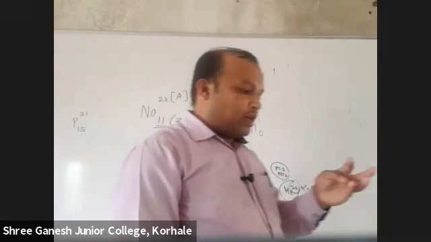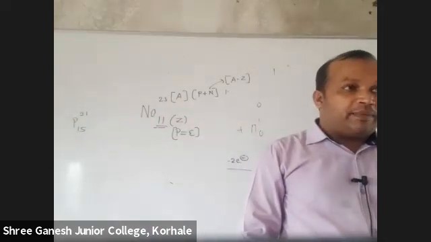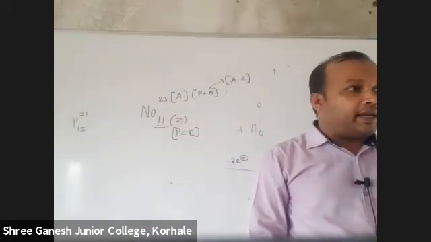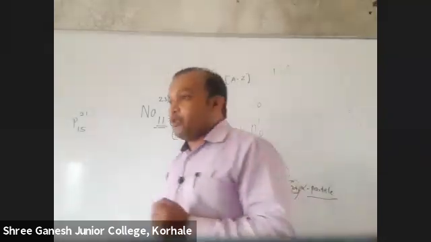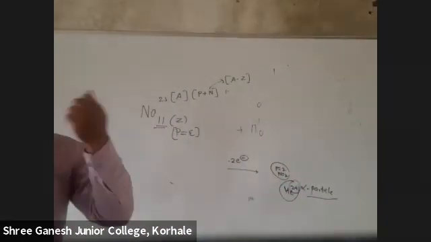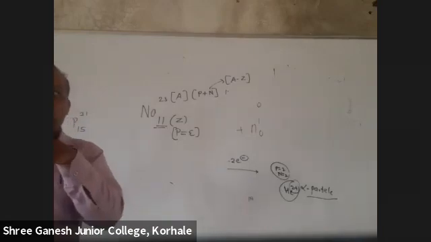Isotope. This is the confusion. When it comes to isotopes, then it comes to isobars. Then there is a confusion. Isotopes means what? Same atomic number, but different mass number. One more thing is also the same. What is that?